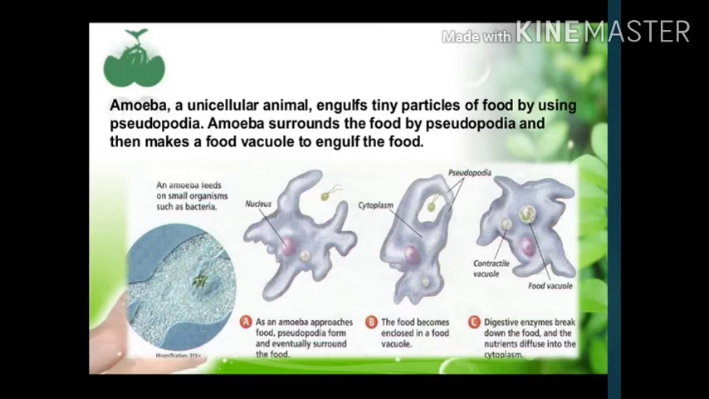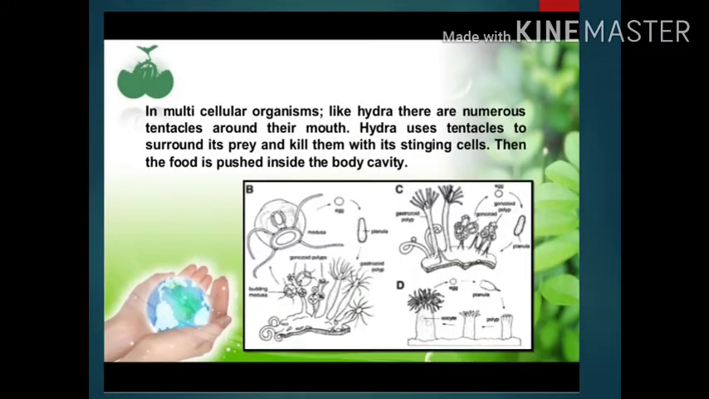In multicellular organisms like Hydra, there are numerous tentacles around their mouth. Hydra uses tentacles to surround its prey and kill them with its stinging cells. Then the food is pushed inside the body cavity.